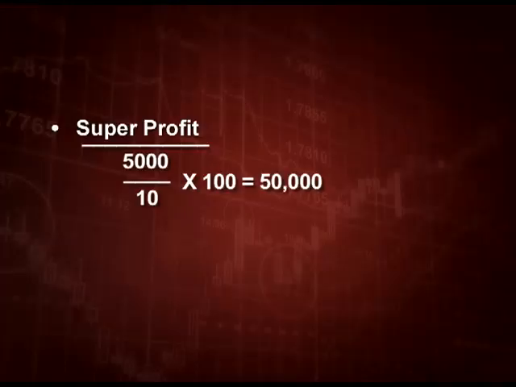If 5,000 I am earning more, which is equal to 10%, then what is the value of my goodwill? That means, if this 5,000 is 10%, what is 100% value of my goodwill is 50,000. It means super profit is always due to the goodwill part.